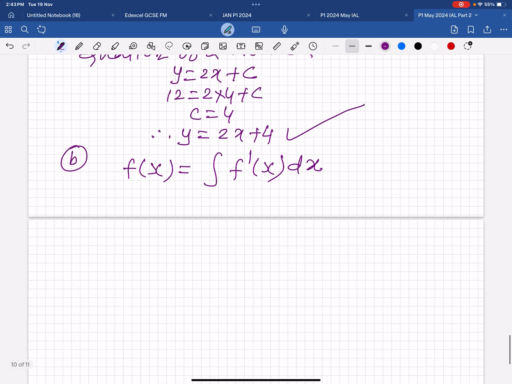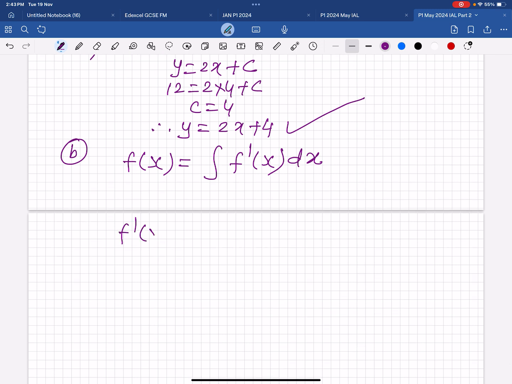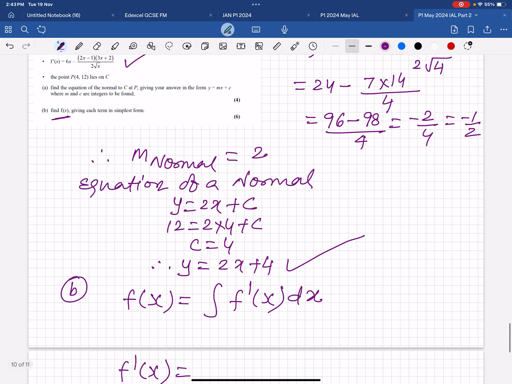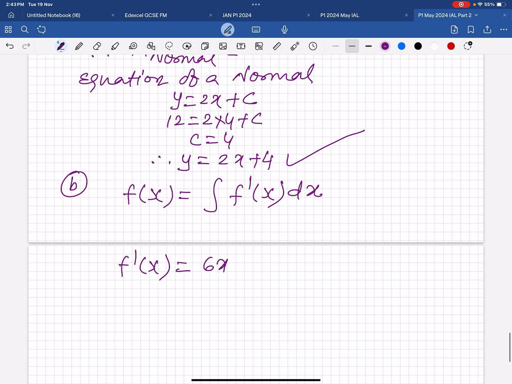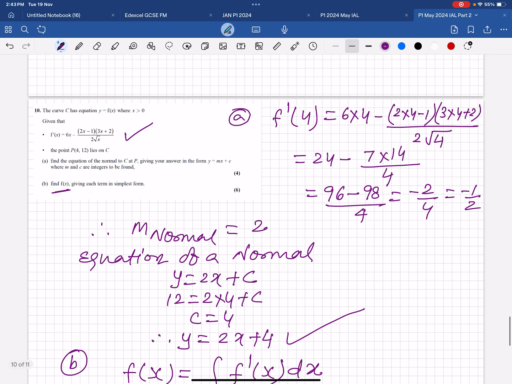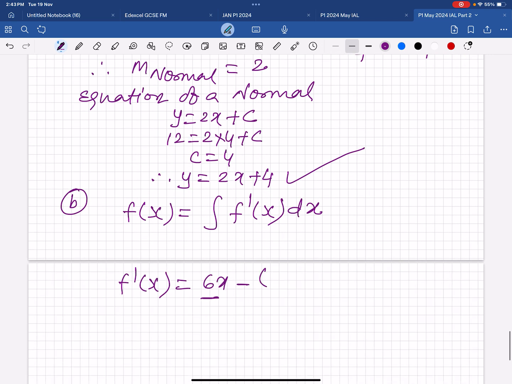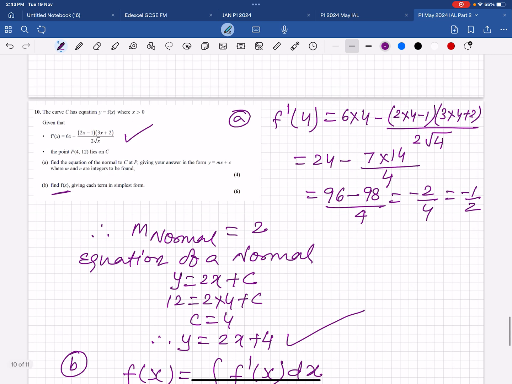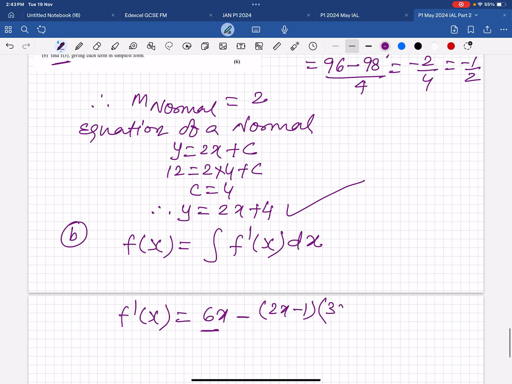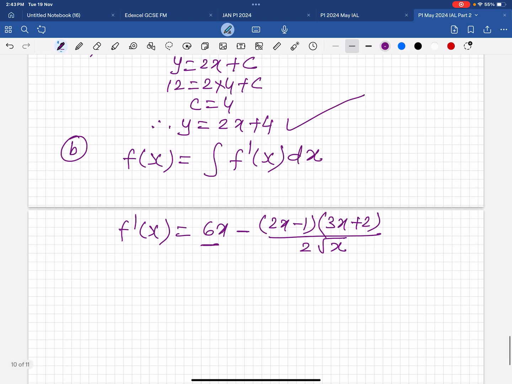So we have f dash x already, which is 6x. This we can easily differentiate, but the other function is 3x plus 2 by 2 root x.